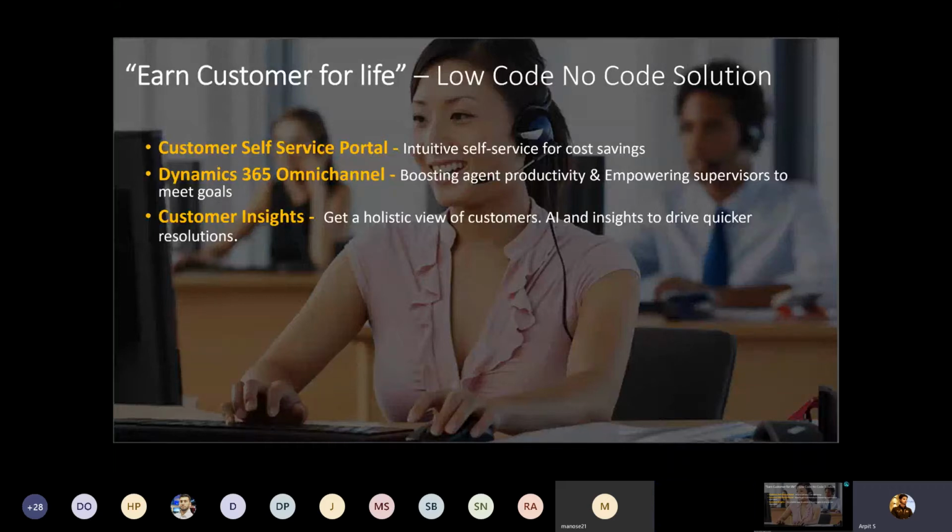If I have to open a new application, go to a different tab to get the customer information, or open different tools or products, then definitely it's going to take a lot of time. So to provide the 360-degree view of the customer, along with artificial intelligence and graphical representation of the information, customer insight is one of the best features that Microsoft introduced.